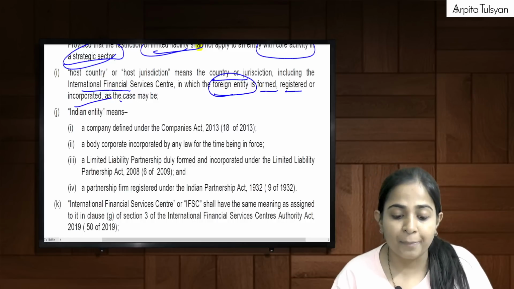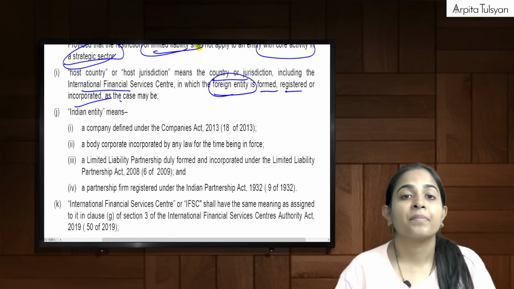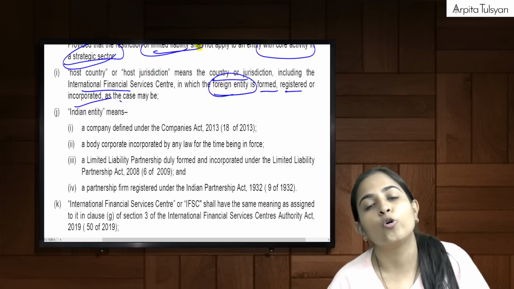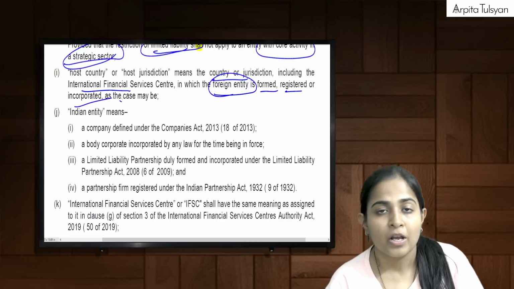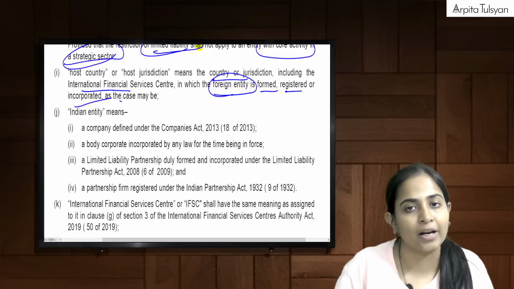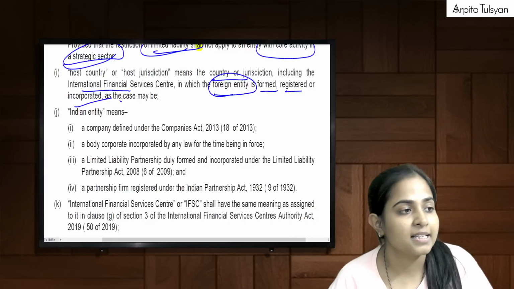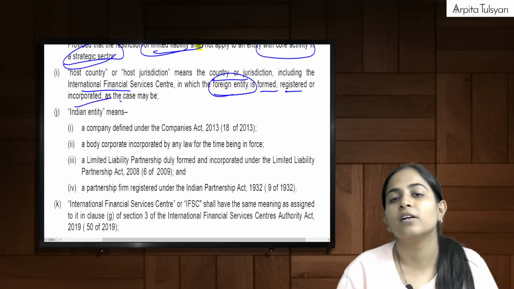Example, Flipkart. Flipkart was incorporated in Singapore. So that becomes the host country or the host jurisdiction. Flipkart is headquartered in Bangalore, but it was incorporated outside India. It was incorporated in Singapore. So for that matter, it becomes the host country.